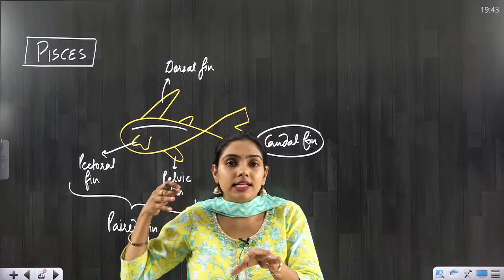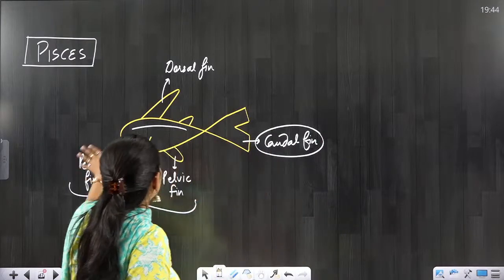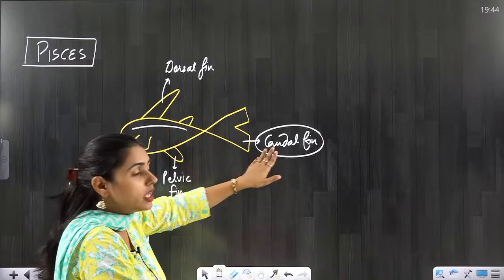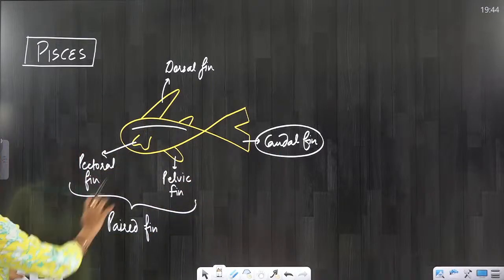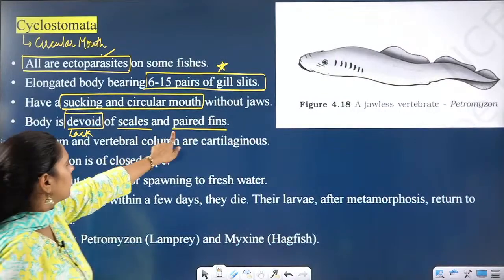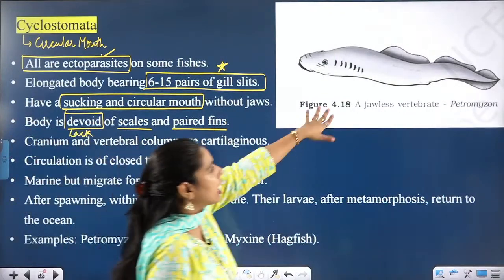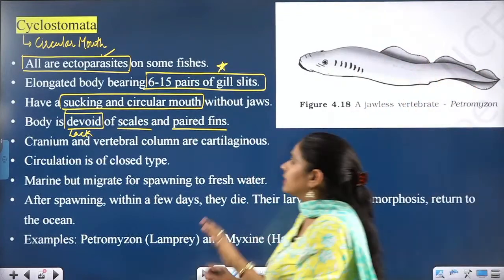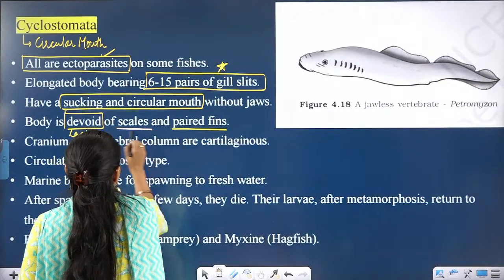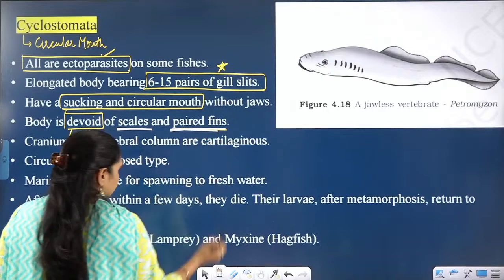So basically a streamlined body they have in the fishes. They have streamlined body and various kinds of fins. Here, they don't have paired fins. Can you see paired fins here? You cannot see paired fins. So devoid, lack of scales and paired fins.